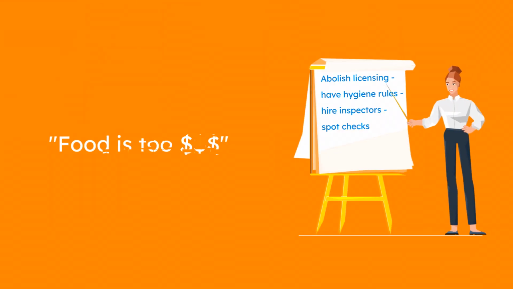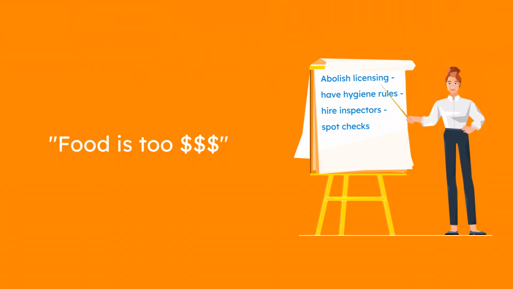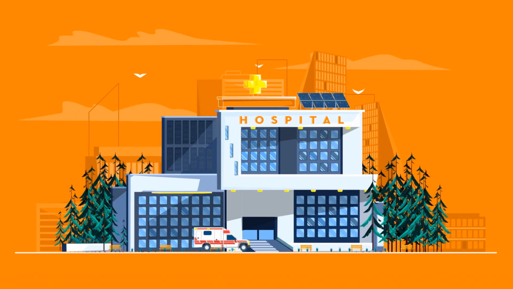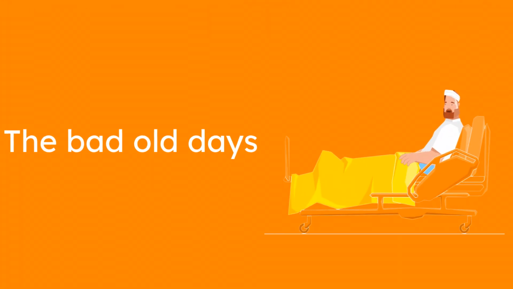Turning back to our food example, if someone were to say, "Food is too expensive. There's no reason for so few people to be allowed to sell food," a hijacker might say, if we didn't have the licensing scheme in place, people would just be able to get away with selling bad food and making people ill. That's what happened before we had it. Do you want to go back to the bad old days?